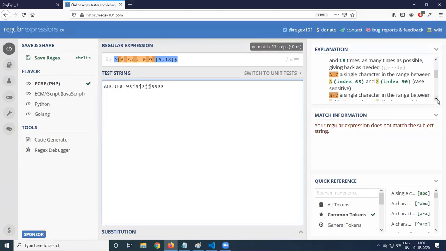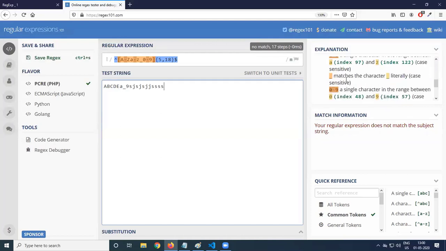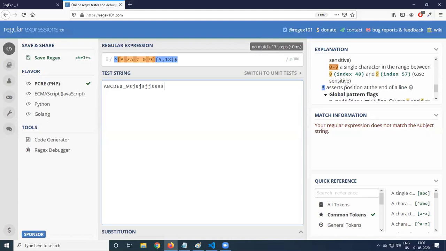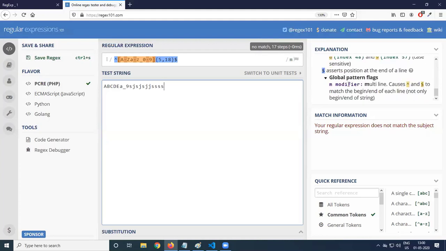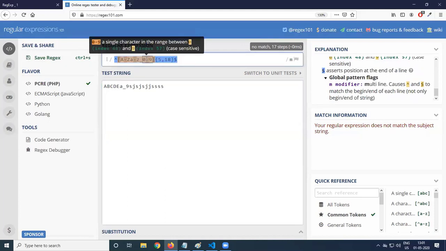A single character in the range between A to Z, index 65 and Z index. A to Z, small letter. Matches a character literally 0 to 9. A single digit in the range 0 to 9. So the meaning is also given. So like this, you can try to develop some regular expression. How to use this in the program, we'll talk about that in the next lesson.